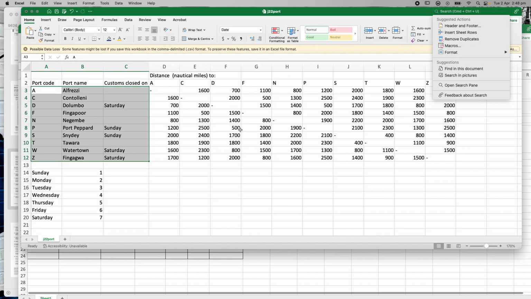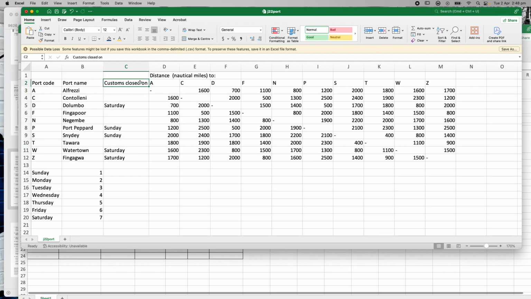So if I look up in here, okay, so customs is closed on a Saturday or a Sunday. So I'm going to somehow have to look up to see if I'm allowed to depart from a port on a Saturday or a Sunday. And I'm going to have to look up which port.